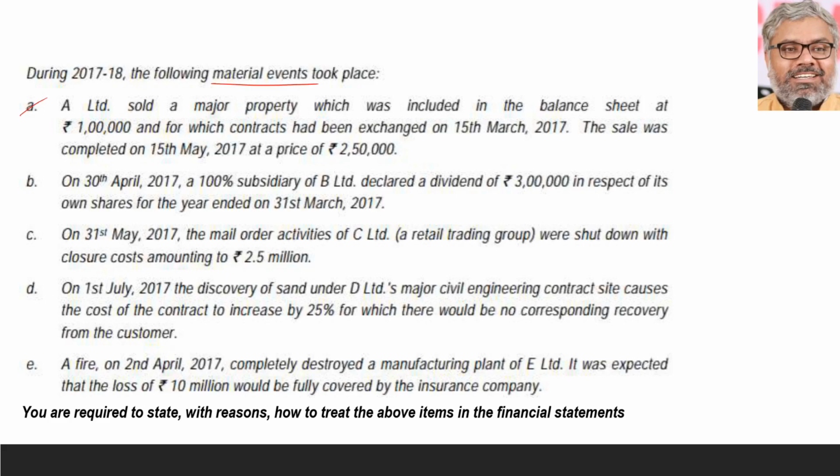EA Limited sold a major property which was included in the balance sheet at 1 lakh rupees and for which contracts had been exchanged on 15th March. Sale was completed on 15th May. First, we have to keep in mind that this comes under the purview of AS 4, and we have to assume it is before the financials are approved by the board of directors. Each of them is a different case. What is required is how these items have to be treated in the financial statements, in other words, whether they are adjusting events or non-adjusting events.